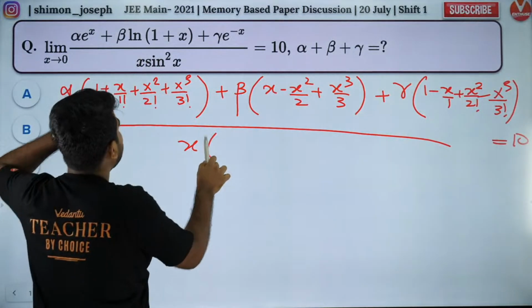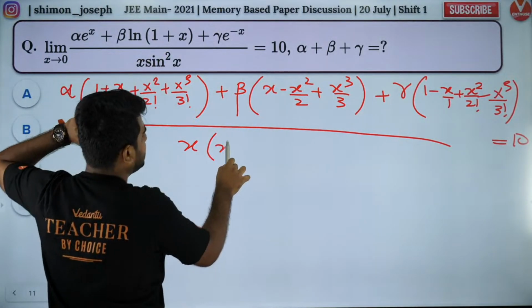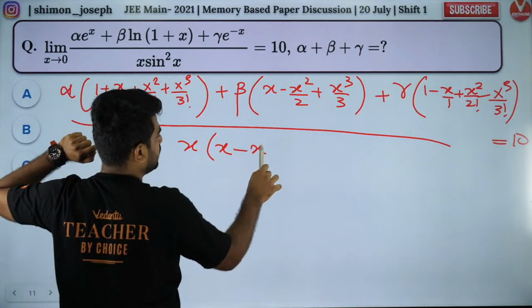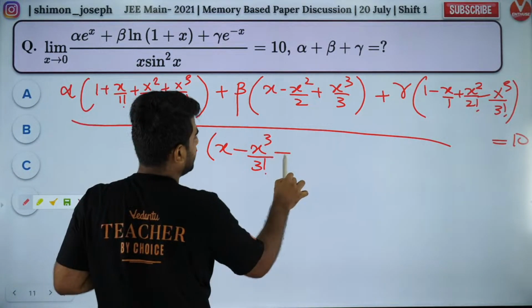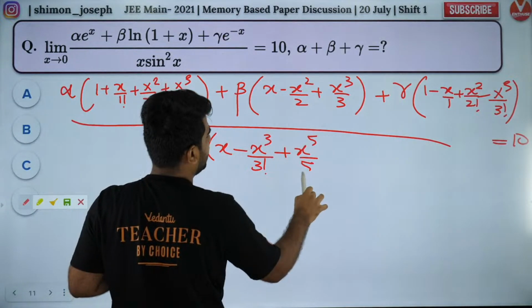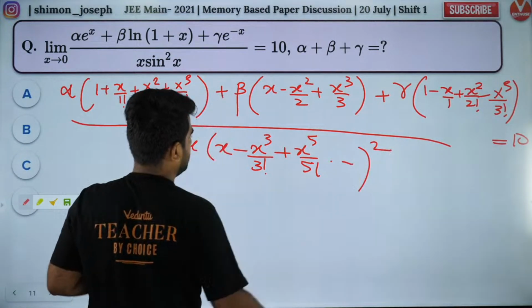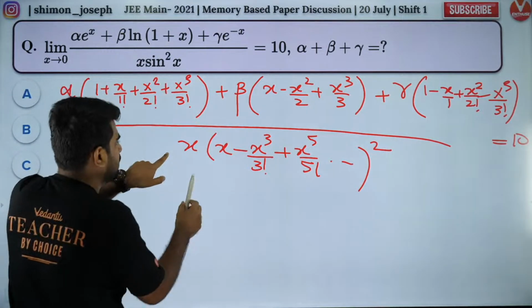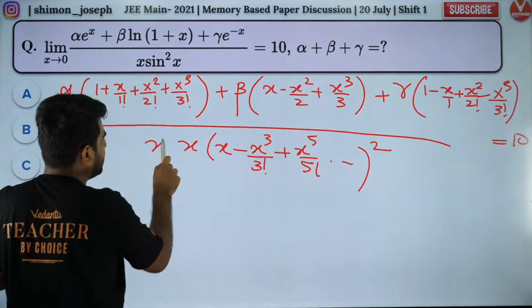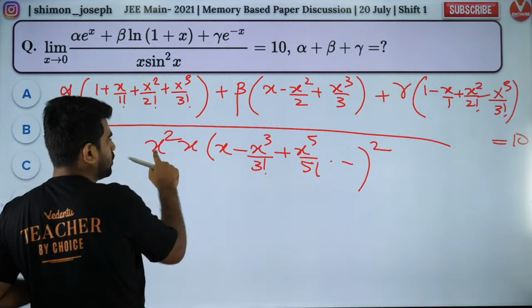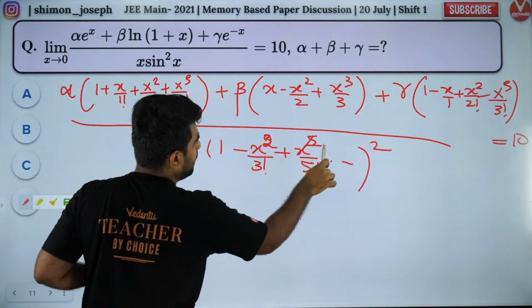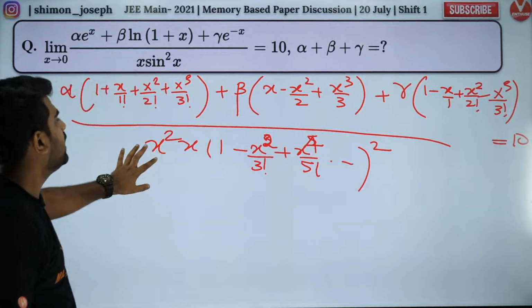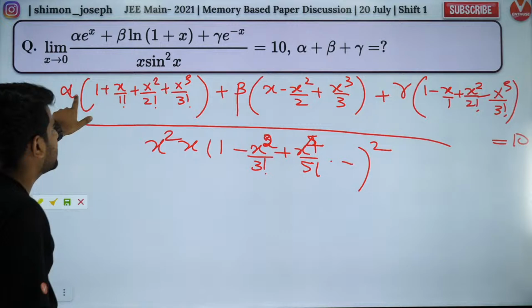x into sine x whole square. Sine x is what? x minus x cube by 3 factorial. I hope I'm solving it correct. Plus x power 5 by 5 factorial and so on, whole square. So now I will take x alone outside. If I take x outside, it will become x square. So this will become 1, this will become x square, this will become x power 4. Got it?